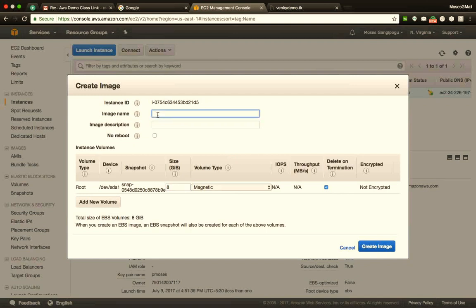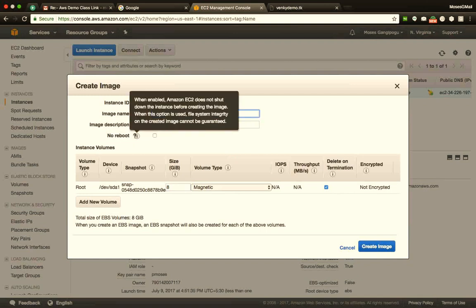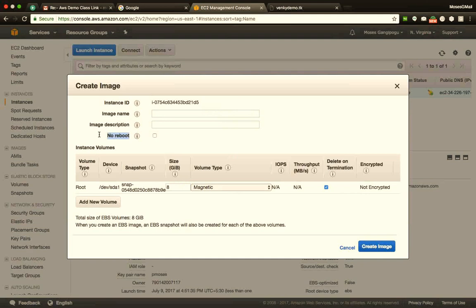Here, if you see, there is one very small checkbox saying reboot or no reboot. So if I check this no reboot, what will happen? It will create an image, but it will take much longer than the usual time, because in that case it will not reboot the server and will try taking an image out of that server. So this is something that will be useful if you're working with an actual production server.